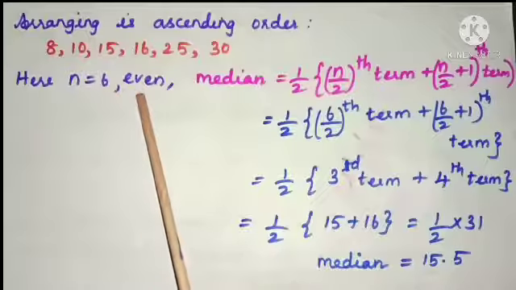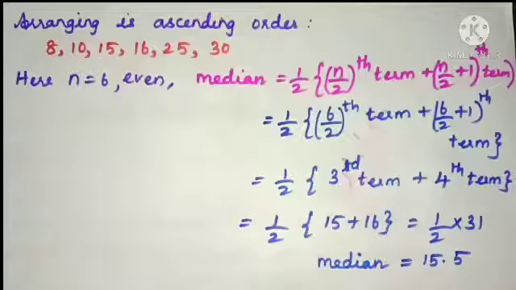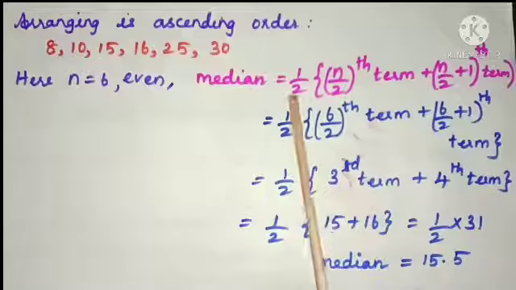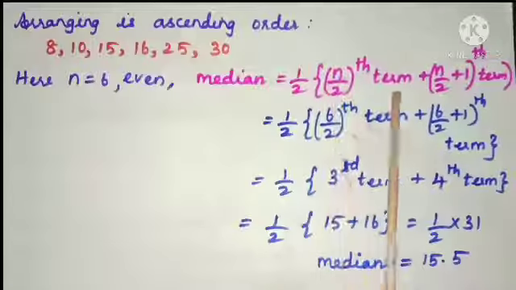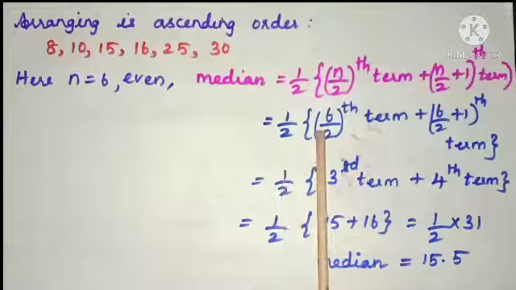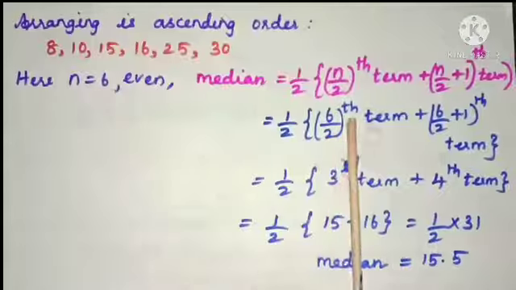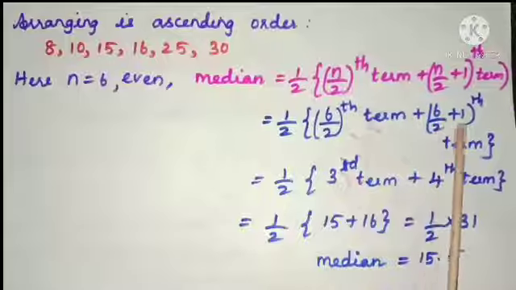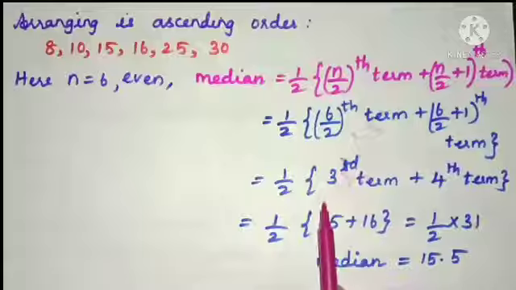And here in the next step, check whether n is odd or even. Here n is even. Yes, if it is even, to find the median, we have to use the average: 1 by 2 of n by 2th term plus n by 2 plus 1th term. So here 1 by 2 of n. What is the value of n? It is 6. 6 by 2th term plus 6 by 2 plus 1th term. Here it will be the median of the given data.